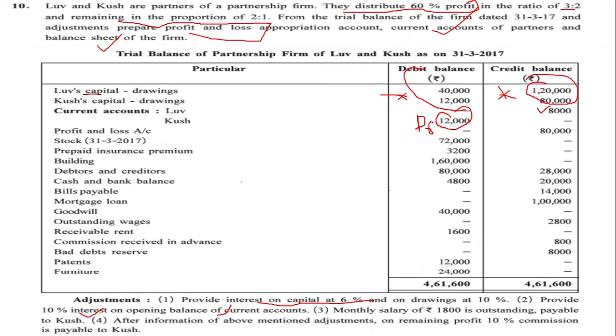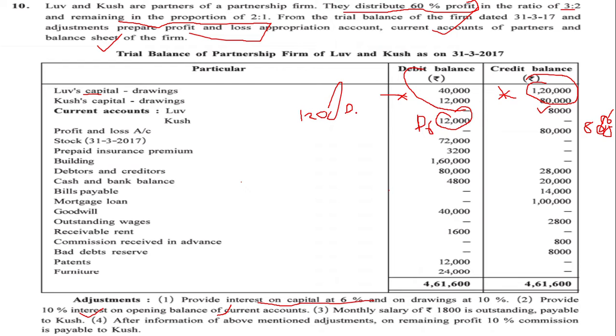So what we will be doing for the interest to be provided on the opening balance of the current account: the debit current account balance will give a debit interest figure, and the credit figure will give a credit interest. Here 10% of 8,000 is 800, and here 1,200. 1,200 is the debit figure and 800 will be the credit figure.